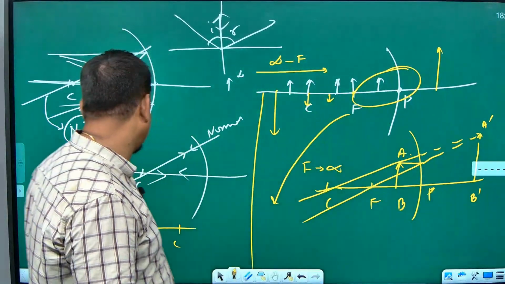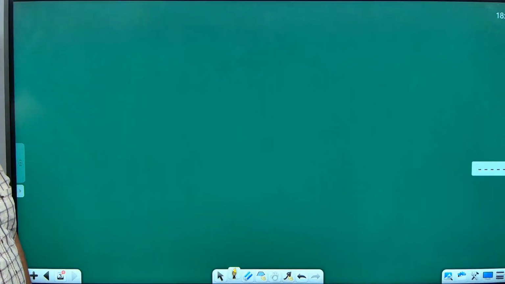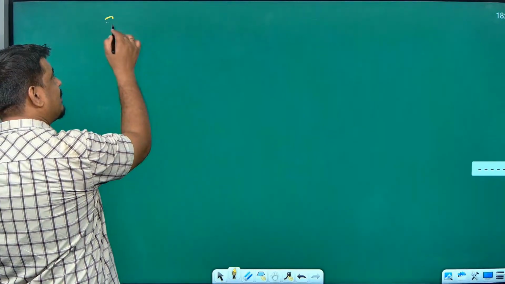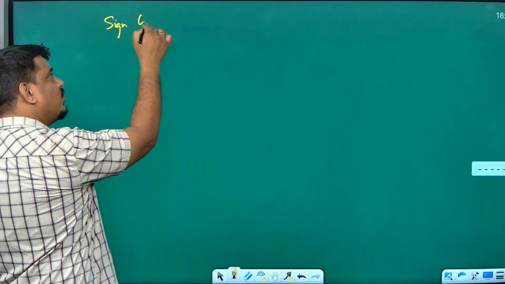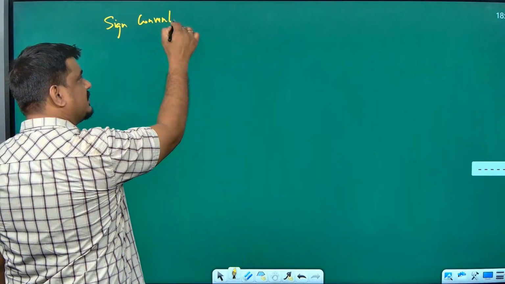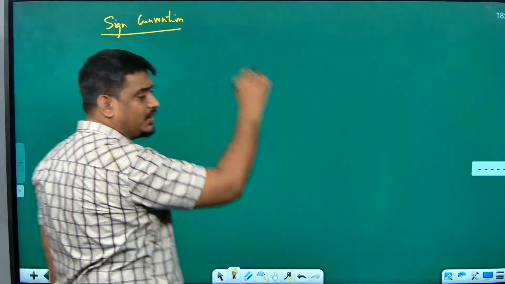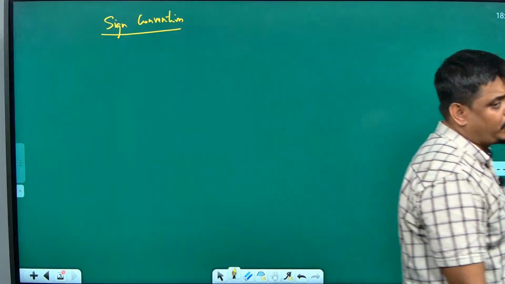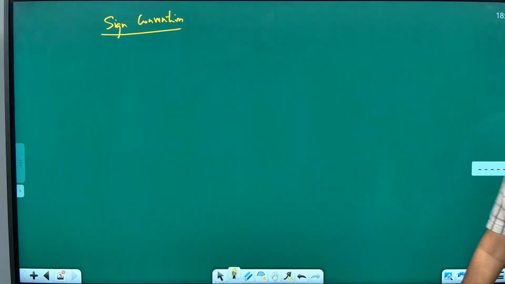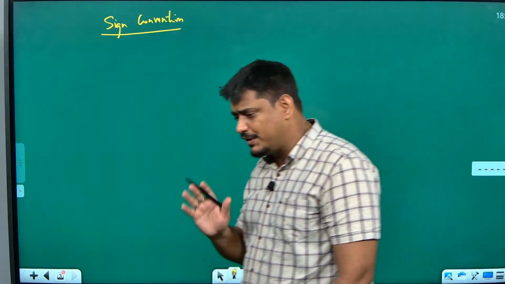Then you have learnt about something called sign conventions of the ray diagrams. Always remember the sign convention, and there is no way you can mug up the sign convention. You have to understand what is U, what is V, what is F, positive, negative and all these things, and that will come only with understanding.